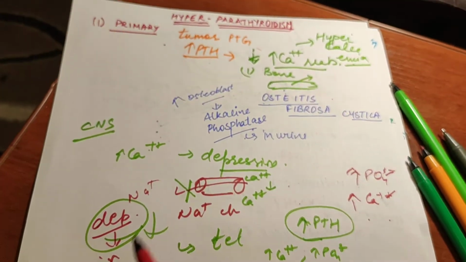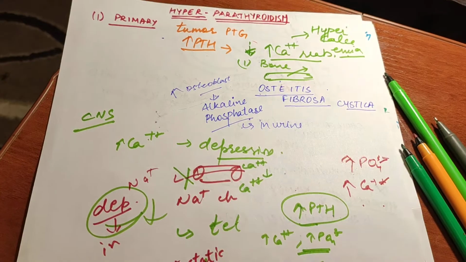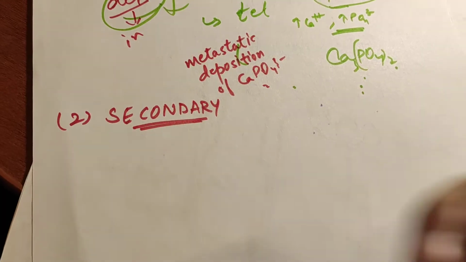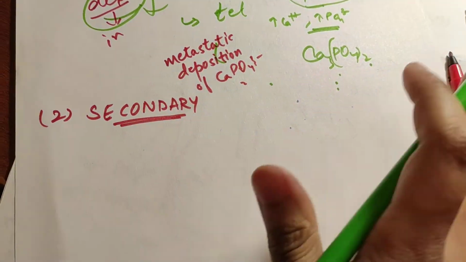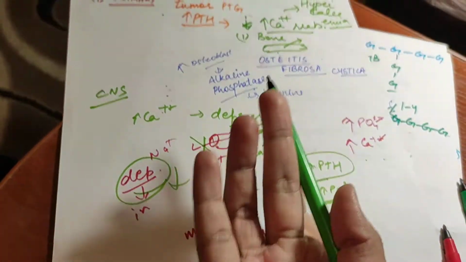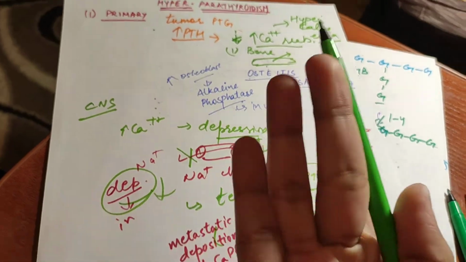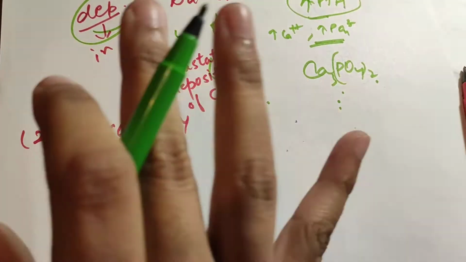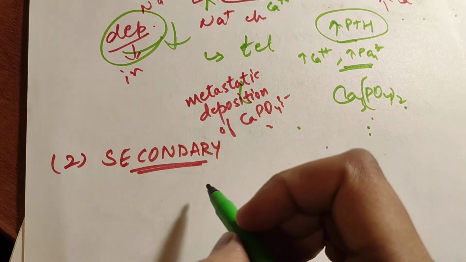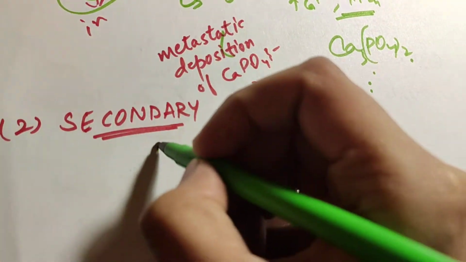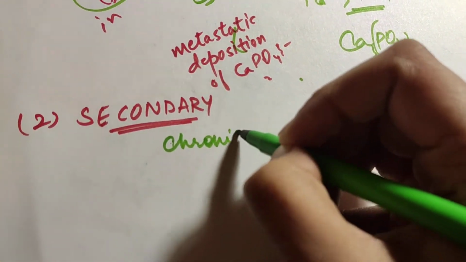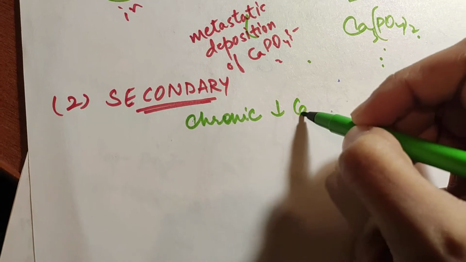So this was about primary hyperparathyroidism. Now comes the secondary. In secondary, there is no problem in the parathyroid gland. Here in primary there was a parathyroid gland tumor, so the parathyroid hormone was produced more. But in secondary, the problem is a chronic low level of calcium.